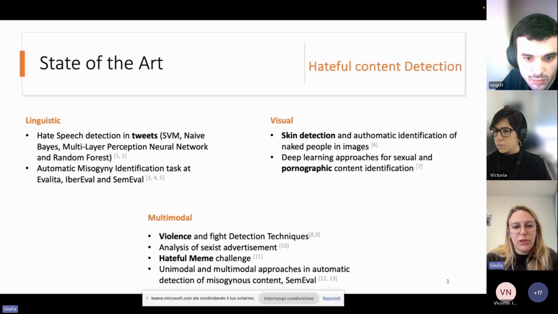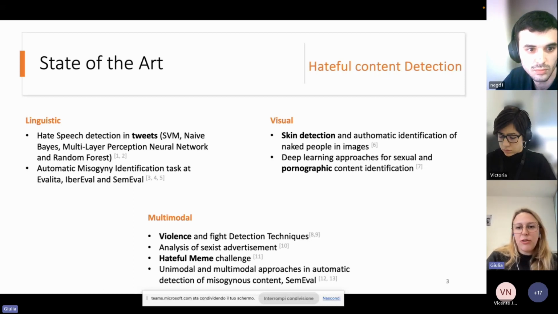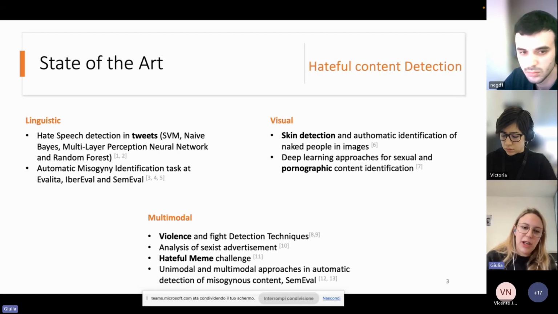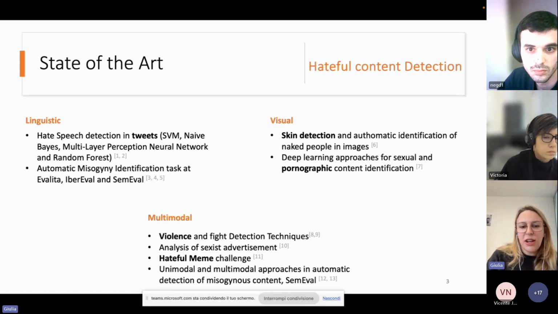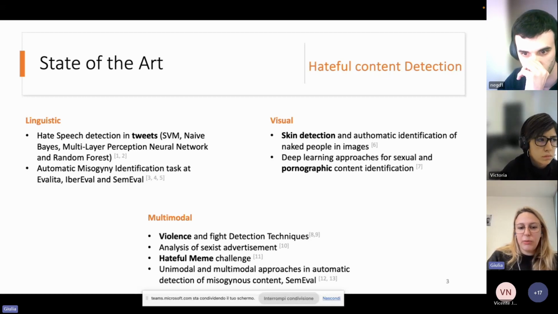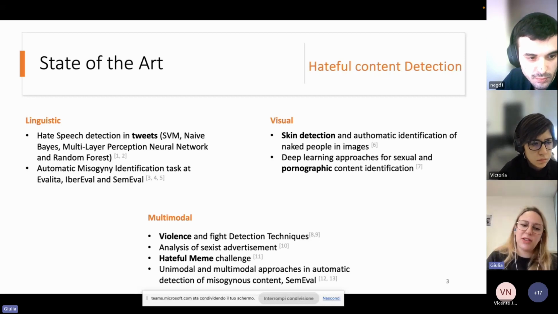While moving on to the multimodal point of view, there are some works somehow related to the hate detection field that try to identify violent content. And looking at hate itself, there are some challenges like the Hateful Memes Challenge and the MAMI challenge that address the task of hate detection in memes.